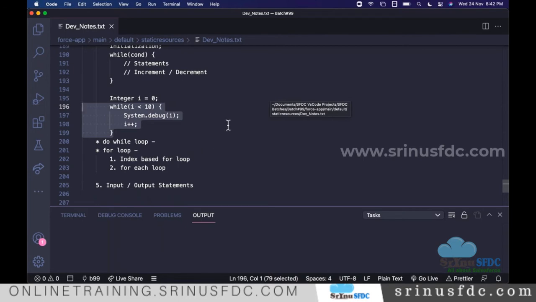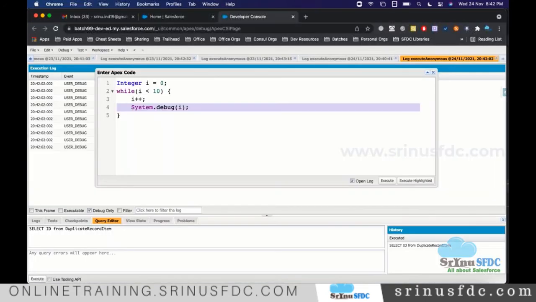Now the next thing, the do while loop. How do we use the do while loop? Let's see. Syntax wise, the only difference is this part. In this part we give do. In this part here we use while. Only that's the difference. Okay. And also I want to keep this here.